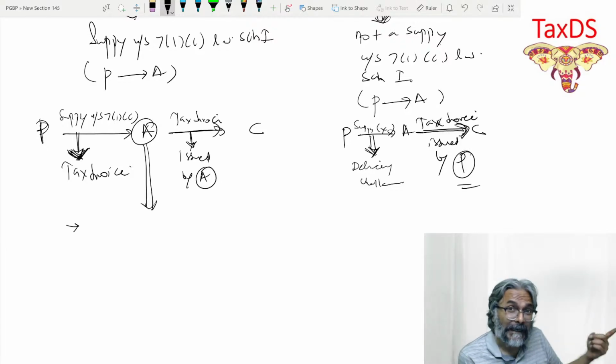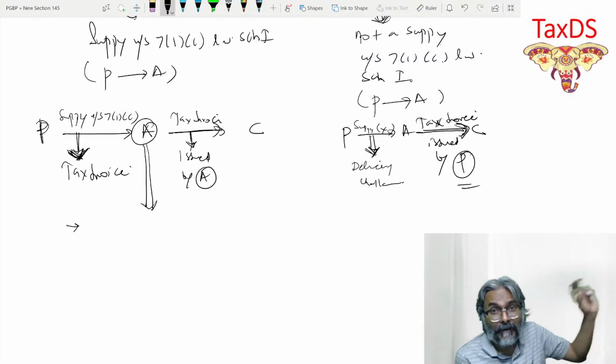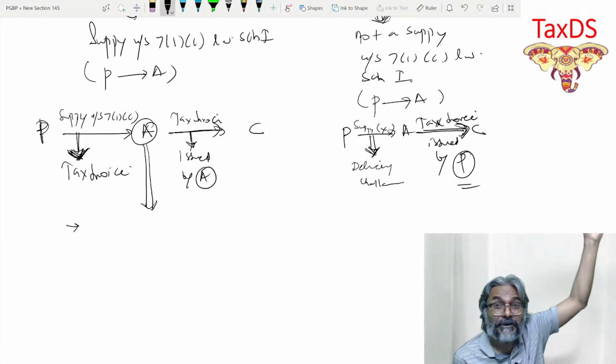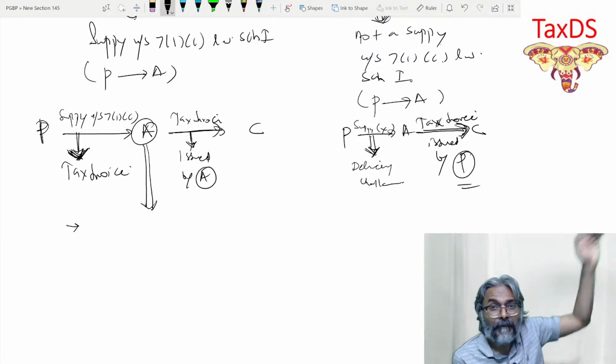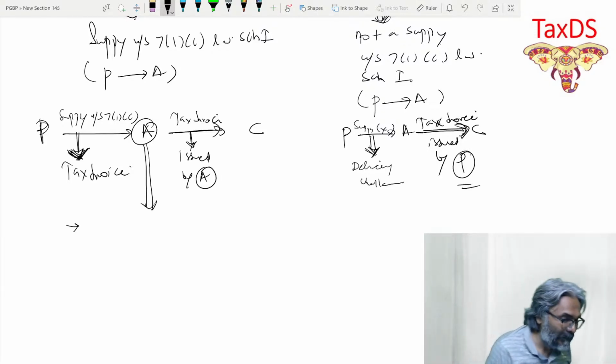In the first case, agent, will it get registered in 22? 22 is a turnover threshold. If it is crossed, then registration becomes compulsory. Whereas 24 is about what? Compulsory registration irrespective of turnover. So over here, now you tell me in the first case, whether it will go under the compulsory registration of 24 or 22 be applicable.